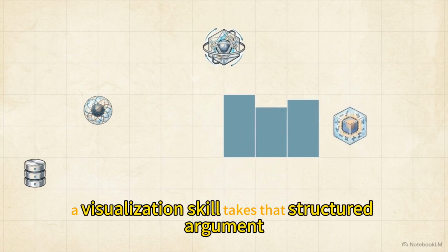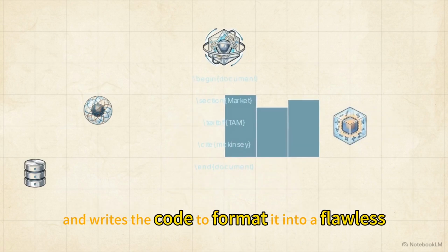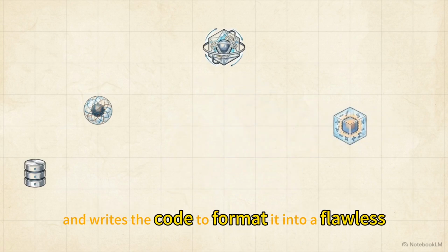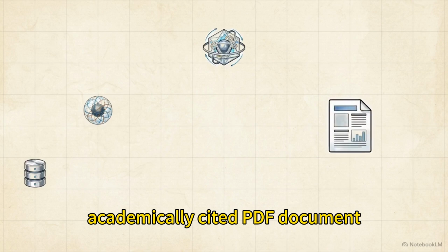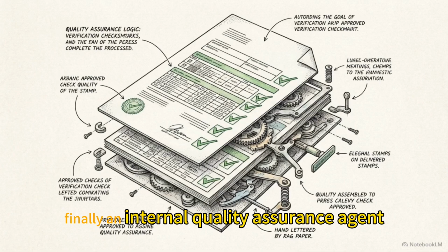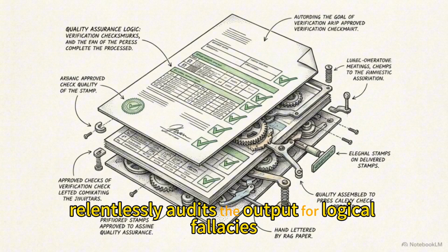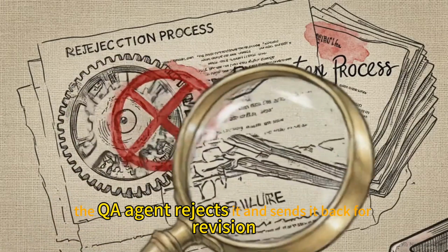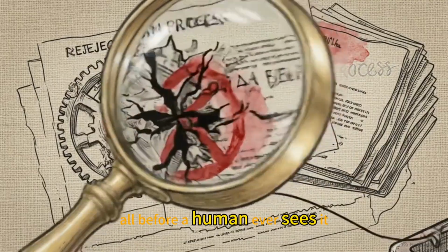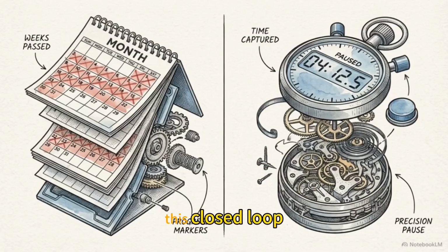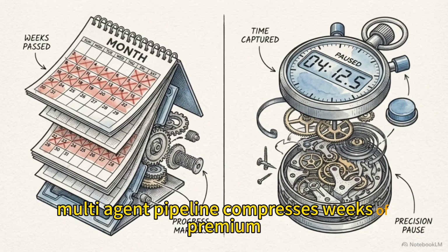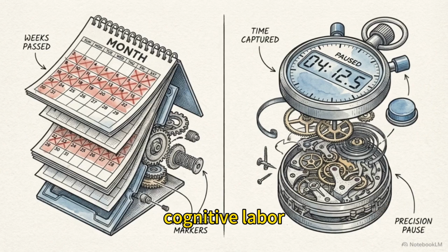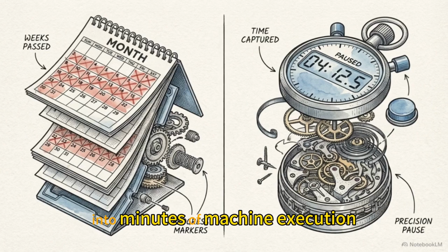Next, a visualization skill takes that structured argument and writes the code to format it into a flawless, academically cited PDF document. Finally, an internal quality assurance agent relentlessly audits the output for logical fallacies. If the report fails, the QA agent rejects it and sends it back for revision, all before a human ever sees it. This closed-loop, multi-agent pipeline compresses weeks of premium cognitive labor into minutes of machine execution.